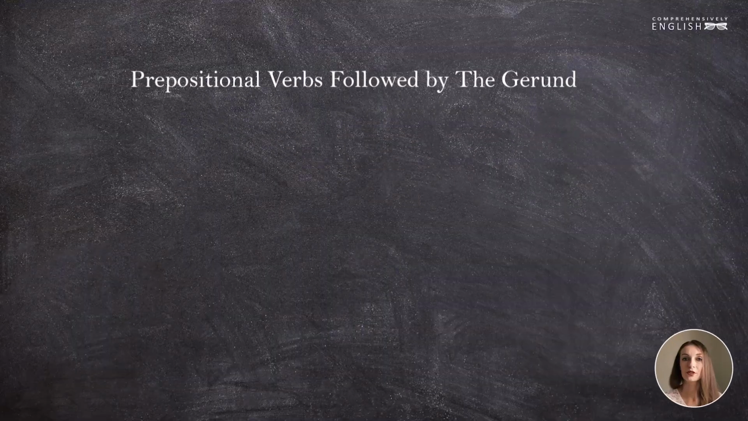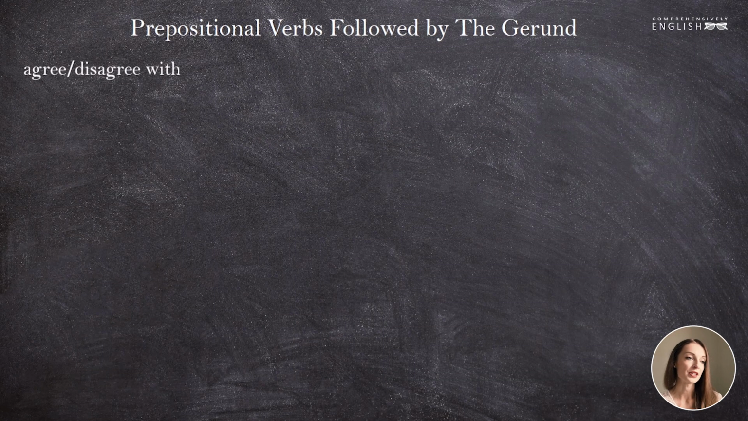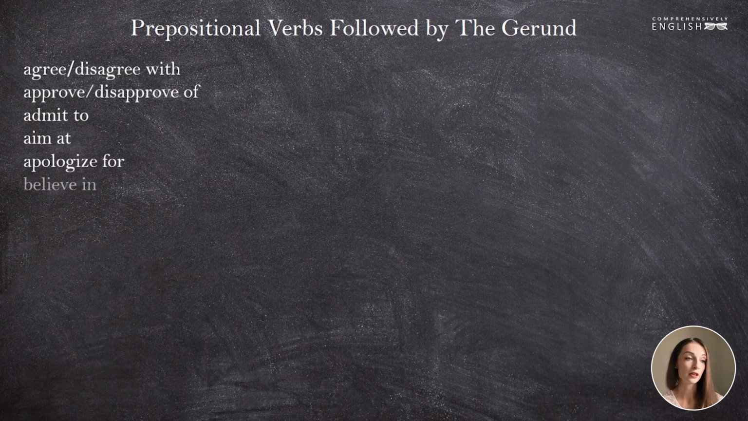Okay, so we discussed some phrasal verbs after which the gerund is used. Now let's look at some prepositional verbs after which we should use the gerund. These prepositional verbs are agree or disagree with, approve or disapprove of, admit to, aim at, apologize for, believe in,